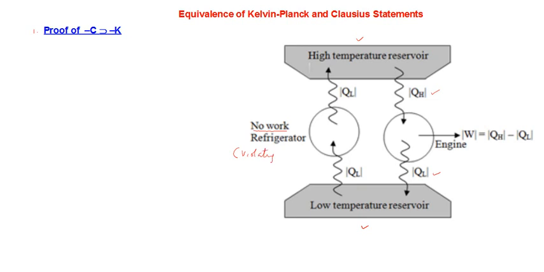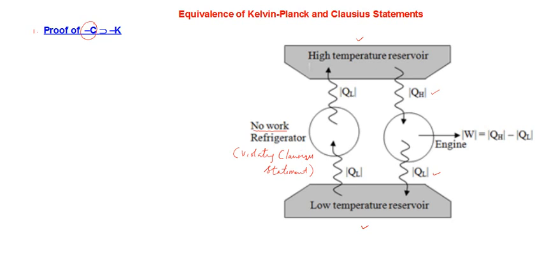Whereas individually this heat engine is not violating the Kelvin-Planck statement. Heat engine is perfect, but our refrigerator is violating the Clausius statement. That is what we have taken here. So we have already taken that the Clausius statement is violated. Now, if the Clausius statement is violated, we have to prove that it will lead to a violation of the Kelvin-Planck statement as well. That is what we are going to prove.